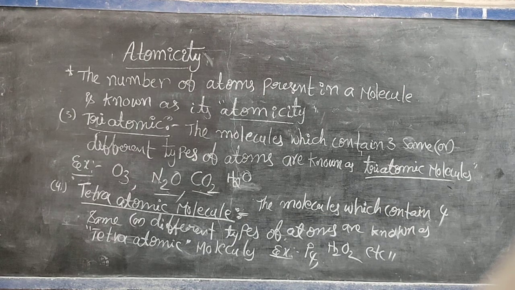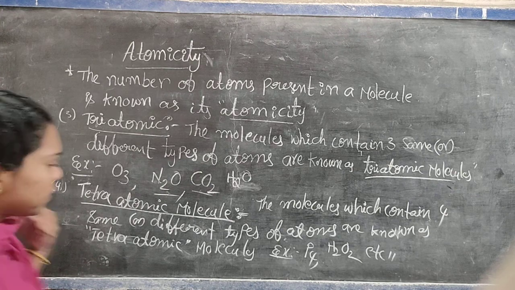See there, P4 is a same-type tetraatomic molecule, but H2O2 is hydrogen peroxide, formula H2O2. But H2O is also an example for the triatomic molecules. Okay.